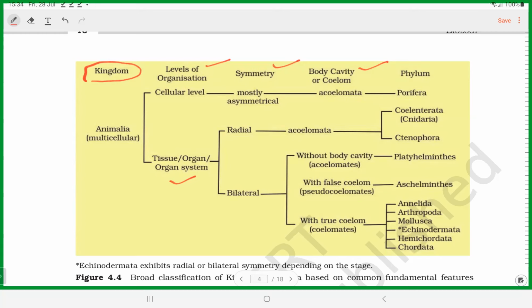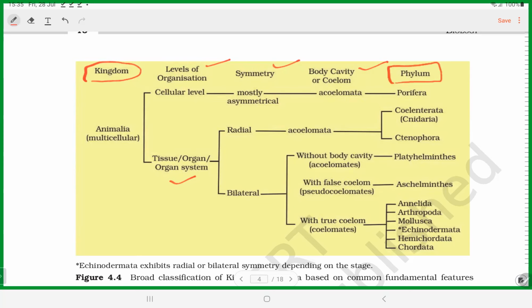Unicellular animal-like cells are included in Protista. Basically, they are called zooplankton. So there are no unicellular organisms classified under the animal kingdom. Keep that in mind. And here we will be discussing these 11 phyla.